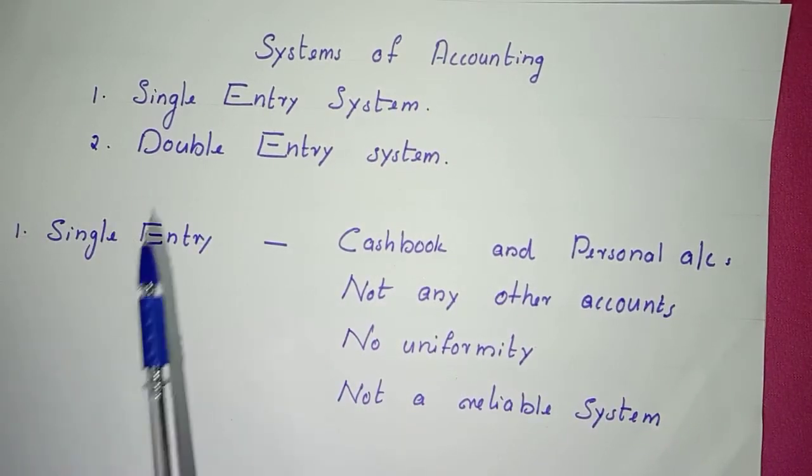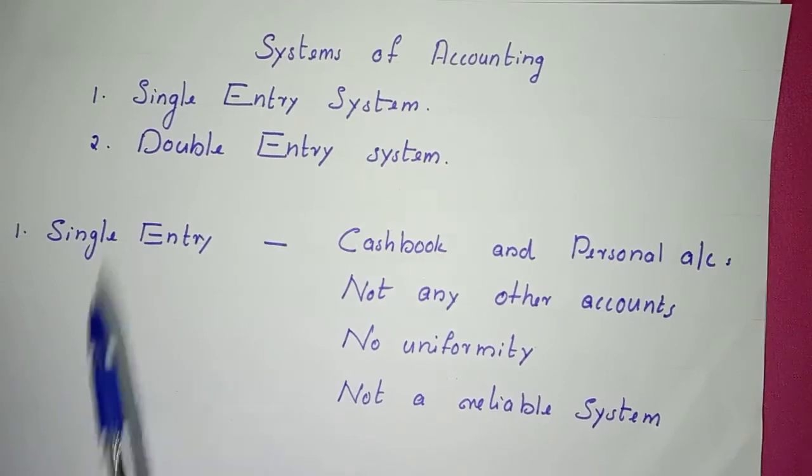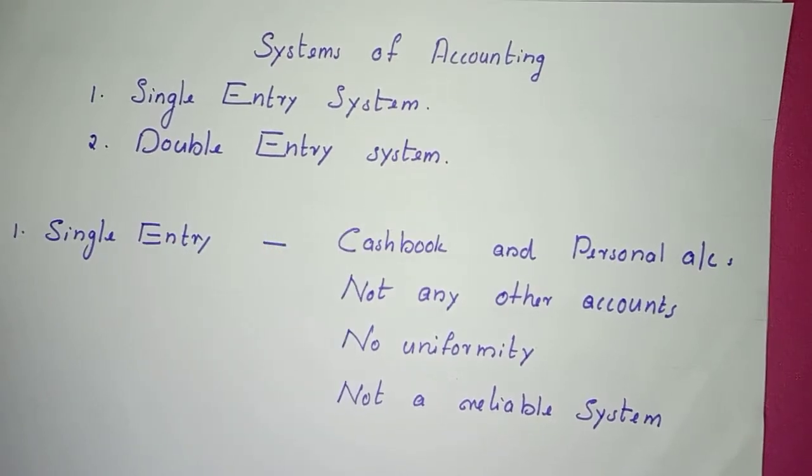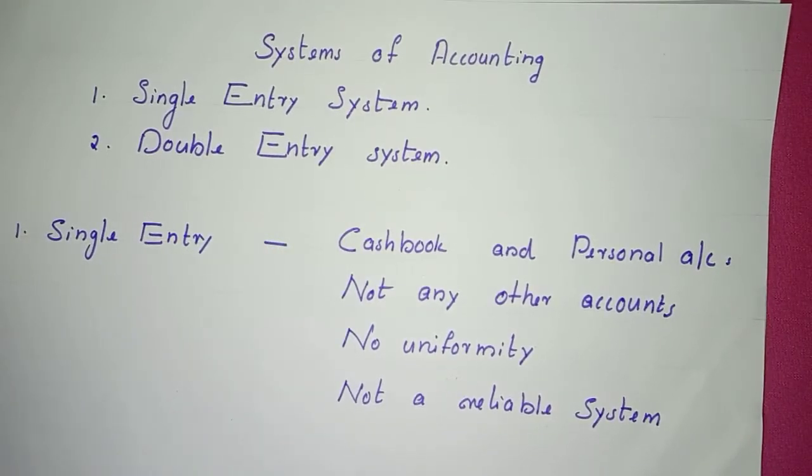The systems of accounting are single entry system and double entry system. First one is single entry system. In the single entry system, normally a cash book and some personal accounts are maintained. Cash book for recording all the cash transactions, that is cash receipts and cash payments, and also some personal accounts and not any other accounts.